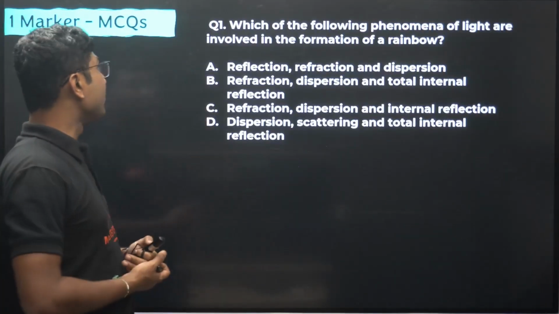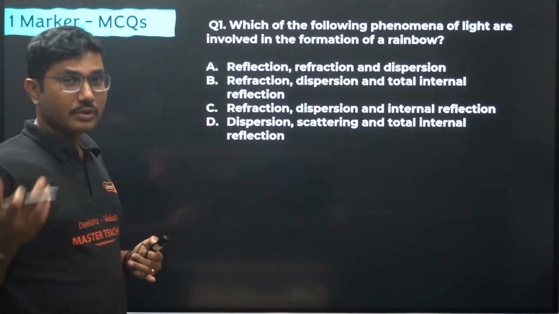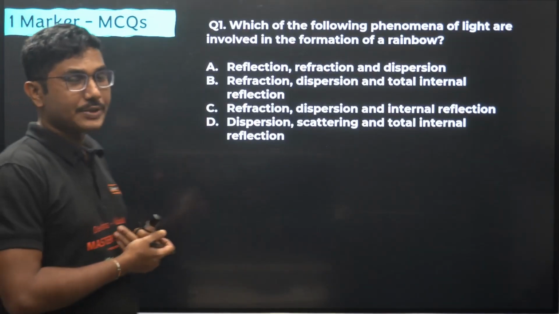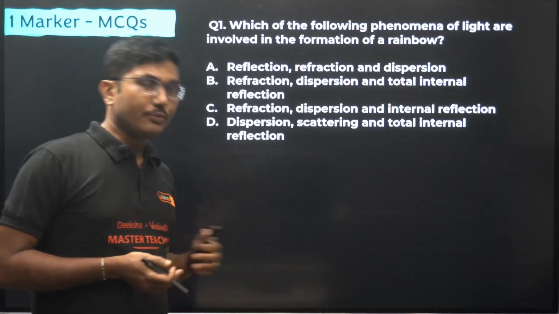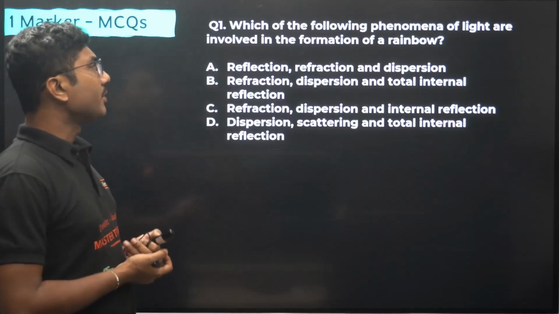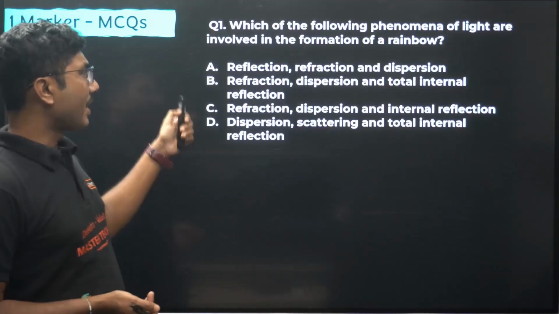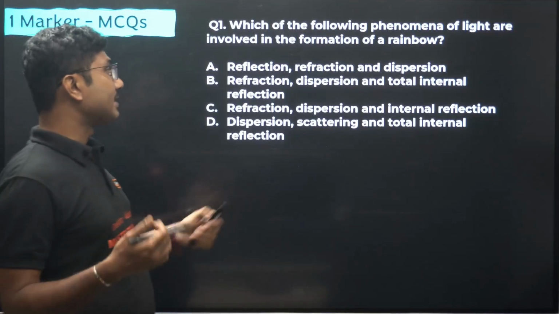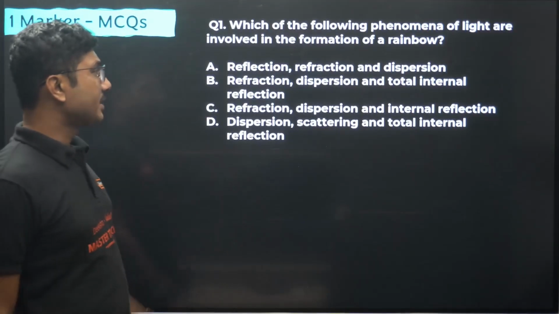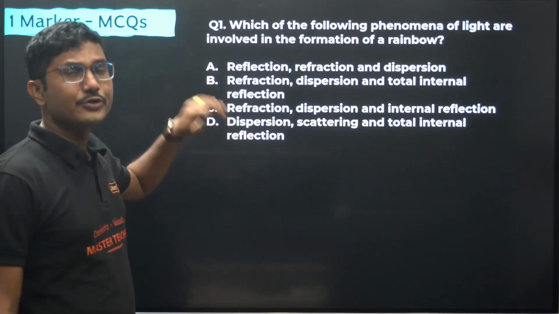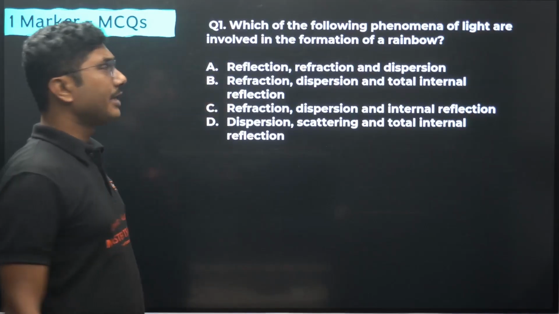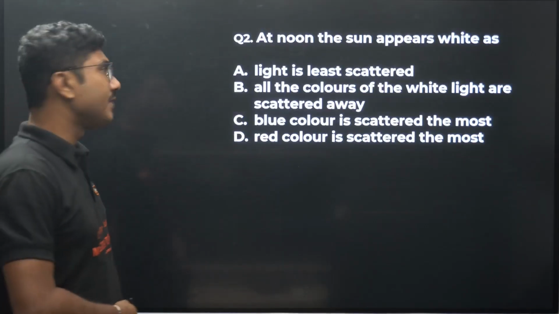Again, MCQs will be there. There will be two, because only 2 chapters are there, so 2 MCQs will come from this chapter. Let's see: which of the following phenomena of light are involved in the formation of a rainbow: refraction, reflection, refraction and dispersion, or refraction, dispersion and total internal reflection? You have to identify which option is correct based on the rainbow. So rainbow formation is very important.